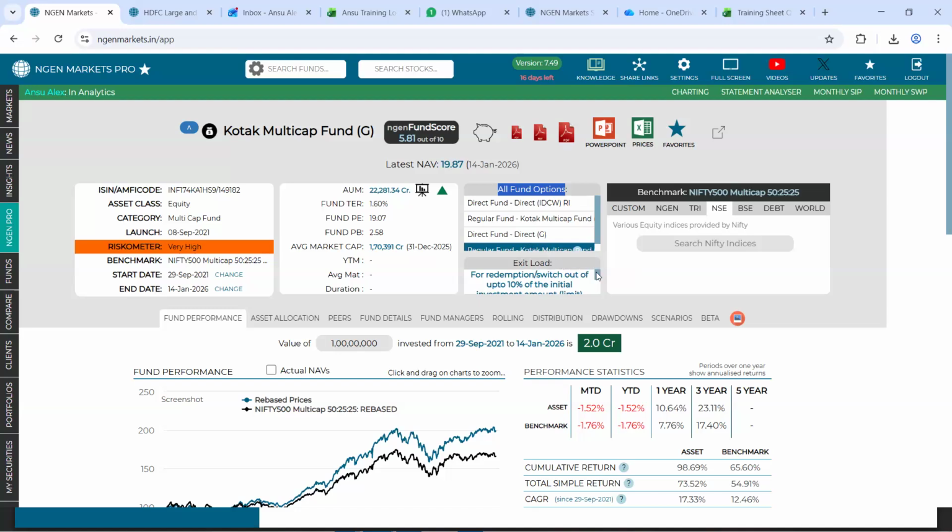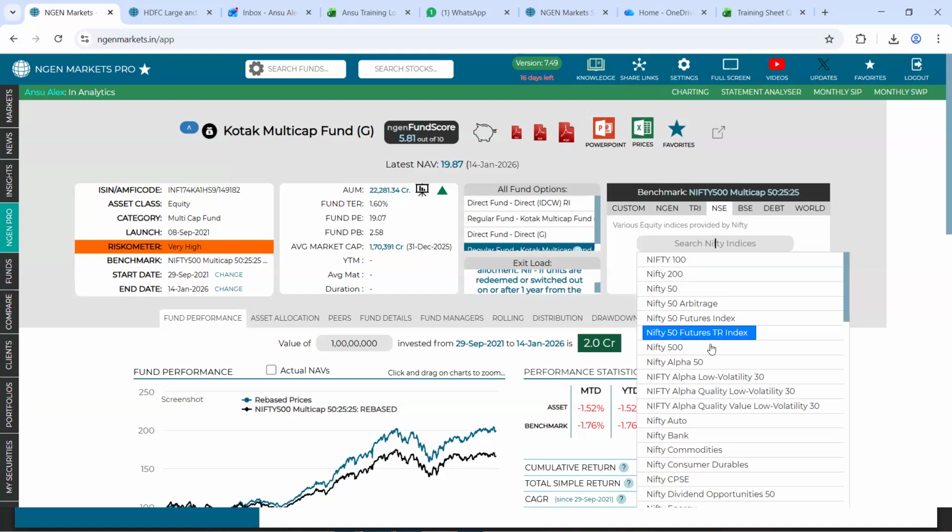Post that, we have also mentioned what is the exit load which is associated to each fund. You can use this scroller to read the details of the exit load for the fund. And then lastly, we have this benchmark as an option. So by default, for every fund, you might see their respective benchmark coming up. Since this is a multi-cap, you get to see that Nifty 500 Multicap 50:25:25 has been selected right here. However, we give the user the flexibility to change the benchmark of their choice and bring up the comparison against the benchmark that they select.